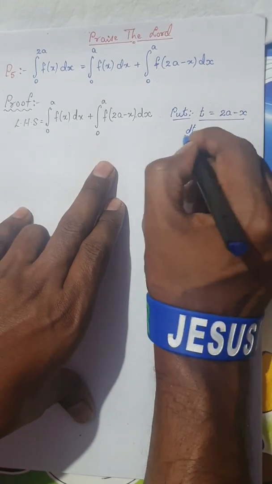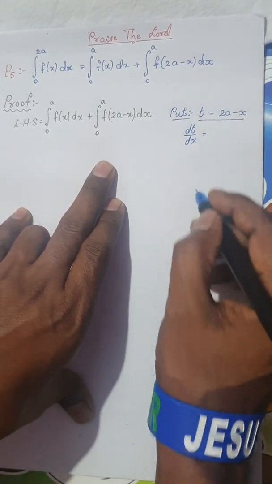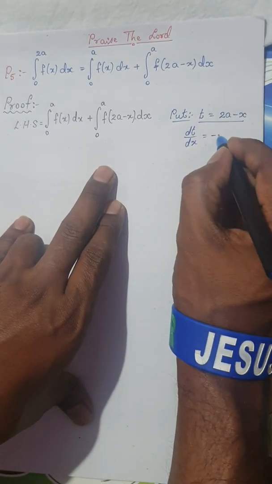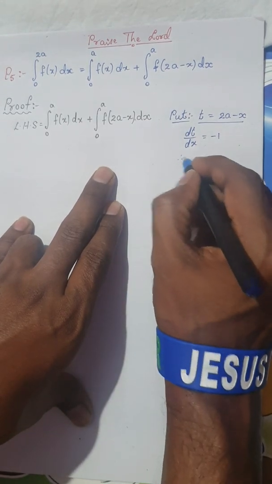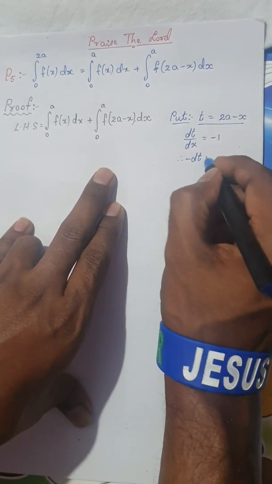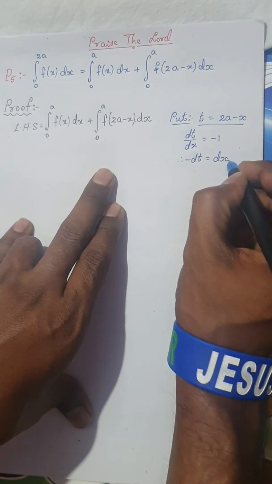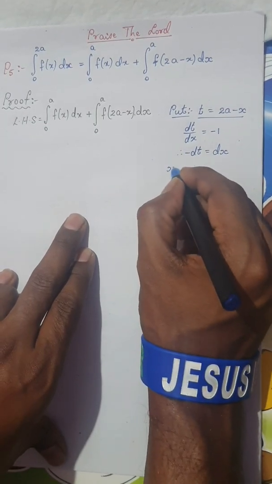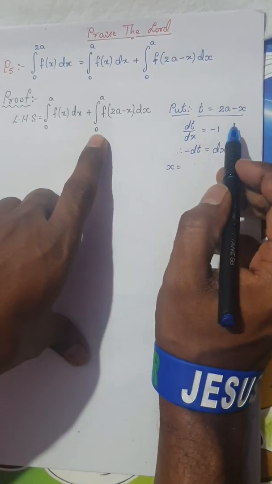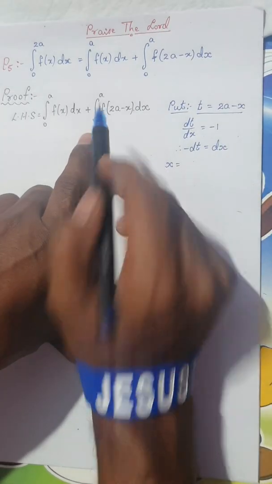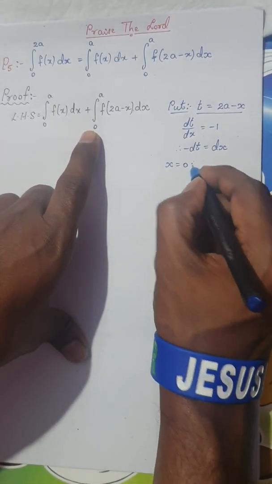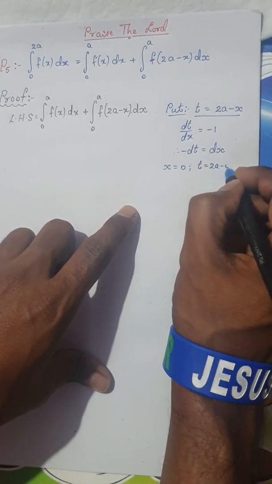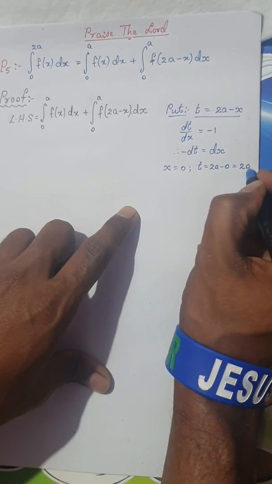If you differentiate with respect to x, dt by dx would be, the derivative of 2a is a constant, and the derivative of x is minus 1. Therefore, if you make some arrangements, minus dt would be nothing but dx. Now I have changed the variable, I have to change the limits in the second integral. When x is equal to 0, t will be 2a minus 0, that is nothing but 2a itself.